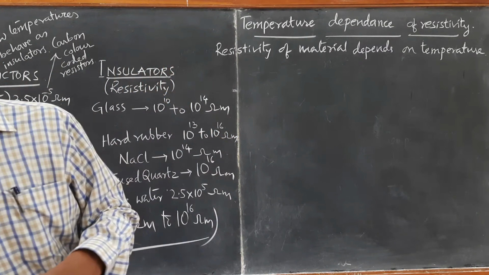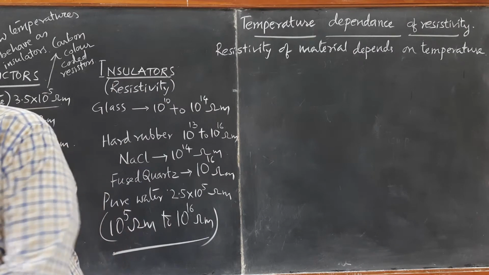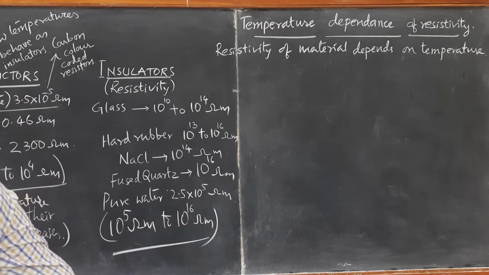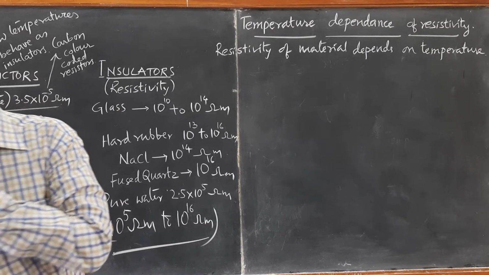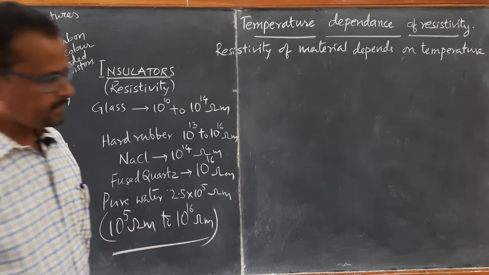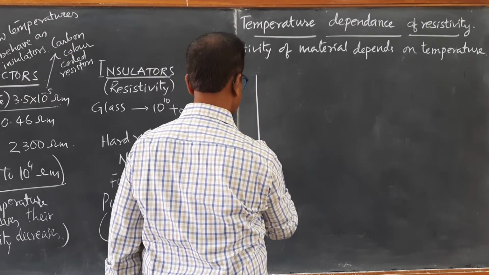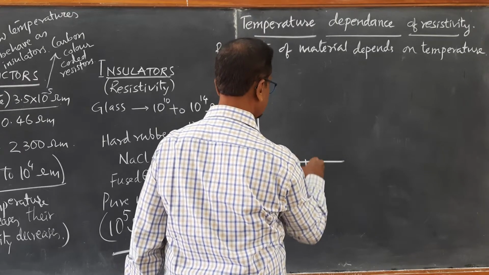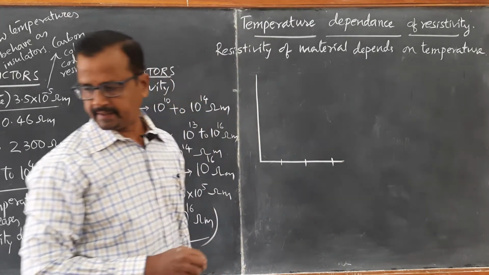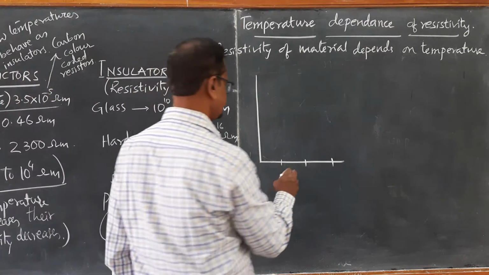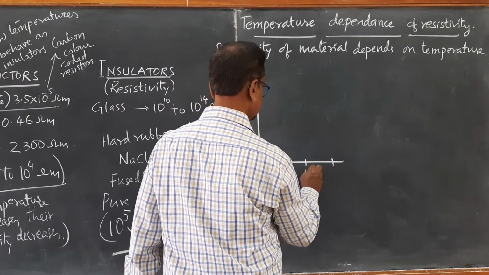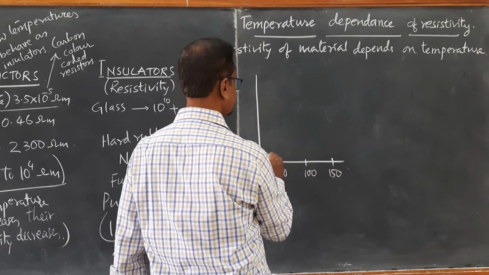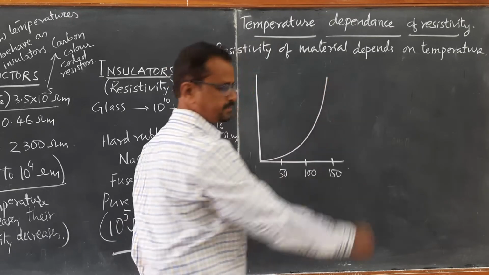So, I will draw the graph. If you draw the graph, then you will come to know the resistivity of copper as a function of temperature. Copper, at 50, 100, 150 Kelvin, and you see the resistivity changes to this particular value.